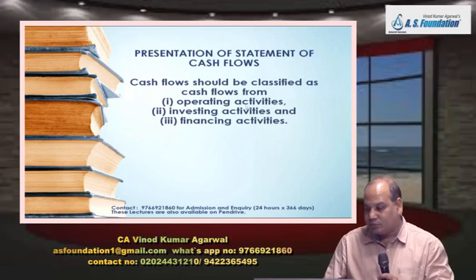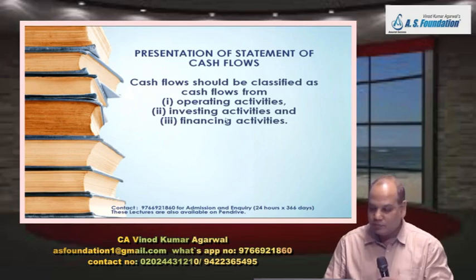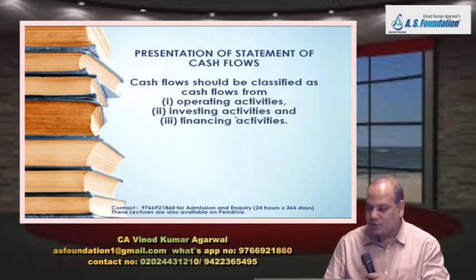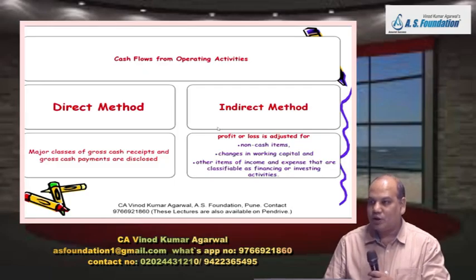If there is surplus here, then only you can use it for investment activity purpose also. Then where the money is being invested in the current year, are they buying fixed assets, selling fixed assets, buying investment or selling investment, is reflected here. And this last activity shows how the funds were raised during the year.